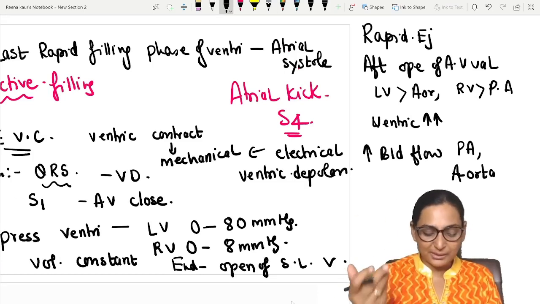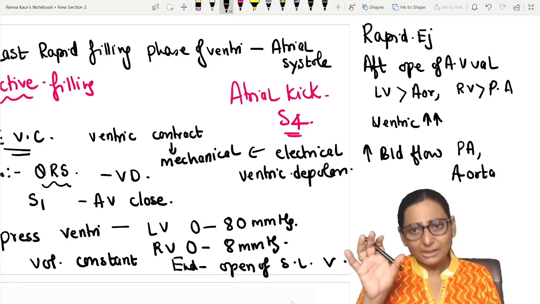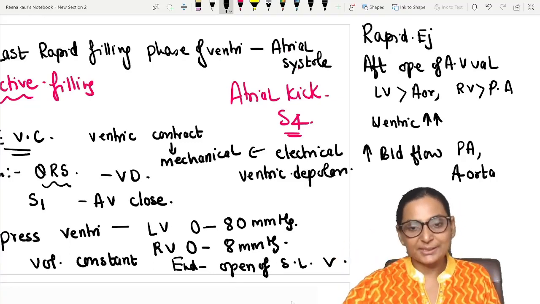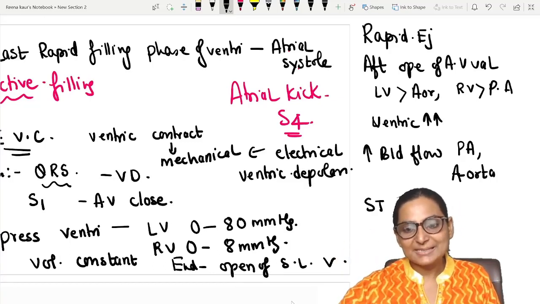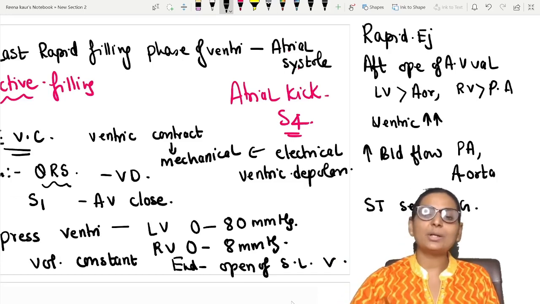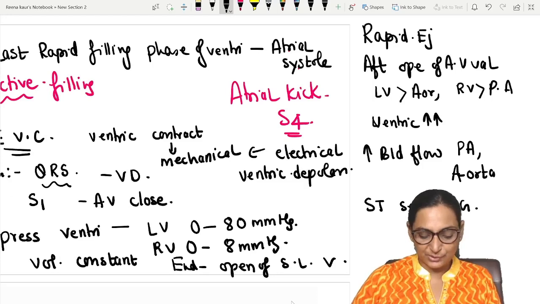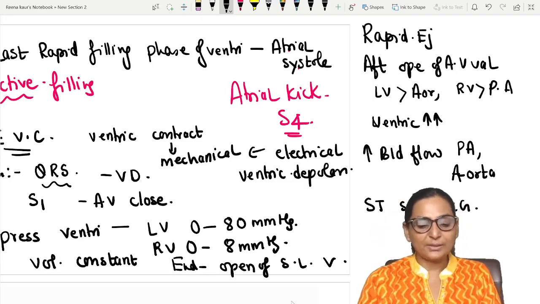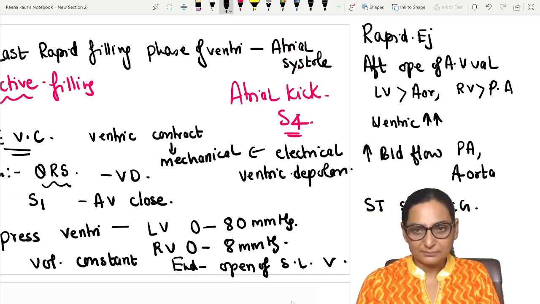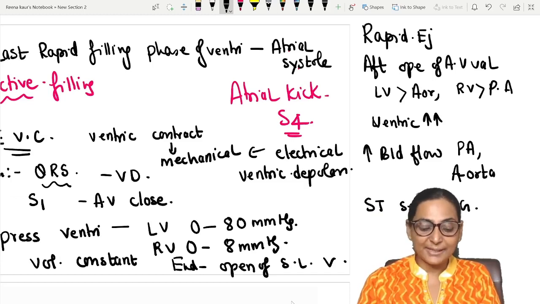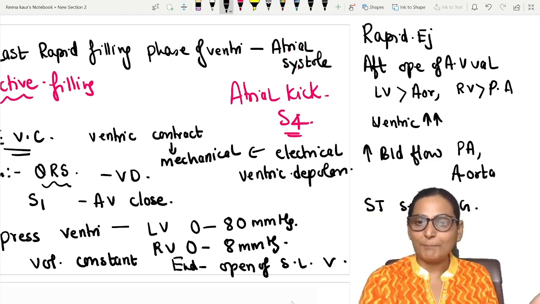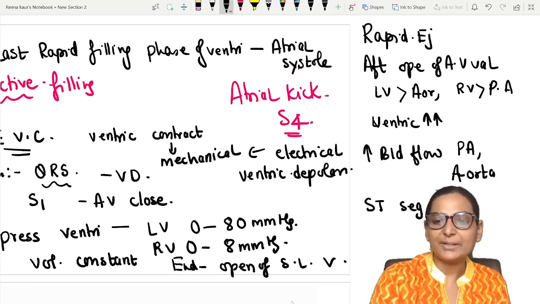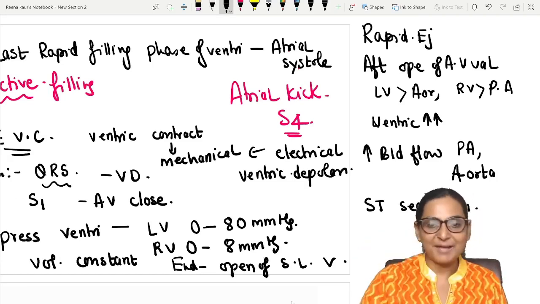This phase corresponds to your ST segment in the ECG. Then there is a reduced ejection phase, where the blood is still flowing, but there can be a tendency of the blood to flow back, which is prevented by the closure of the semilunar valves.